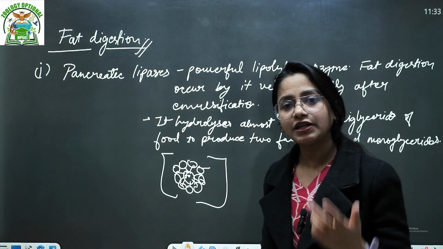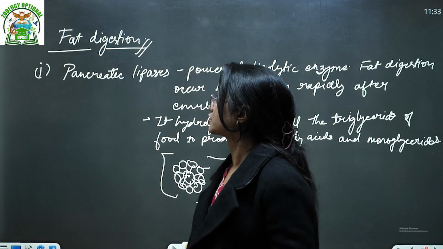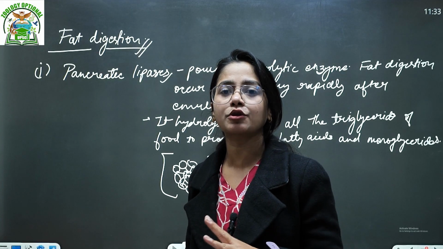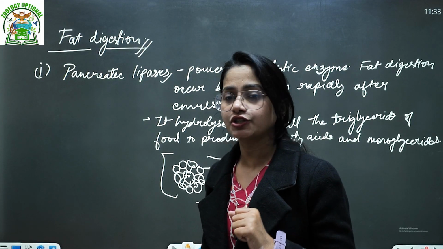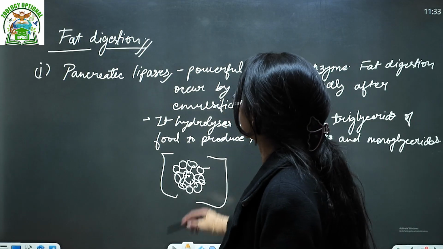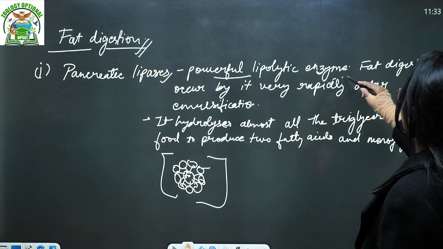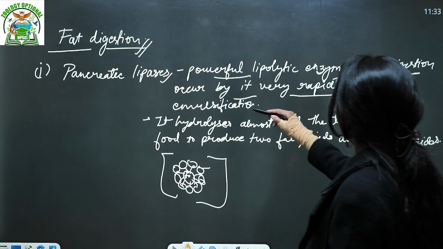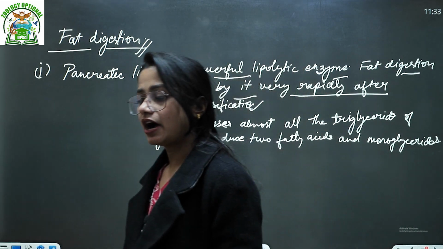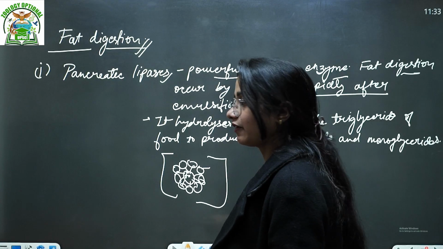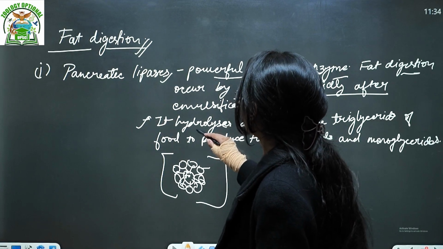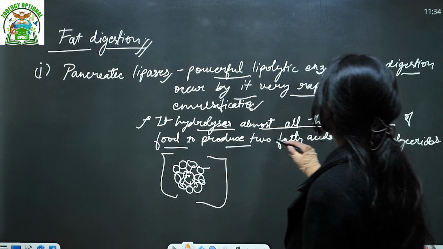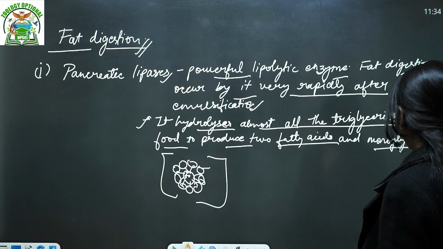So your lipid digestive enzymes are known as lipolytic enzymes. The pancreatic juices contain three types of lipid digestion enzymes. The first is pancreatic lipase, a very powerful lipolytic enzyme. Fat digestion occurs by it very rapidly, very fast after emulsification. After the bile juice has worked on the fat, the pancreatic juice works. It hydrolyzes almost all the triglycerides of food to produce two fatty acids and monoglycerides.